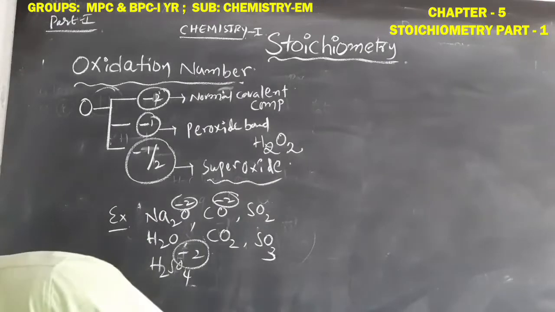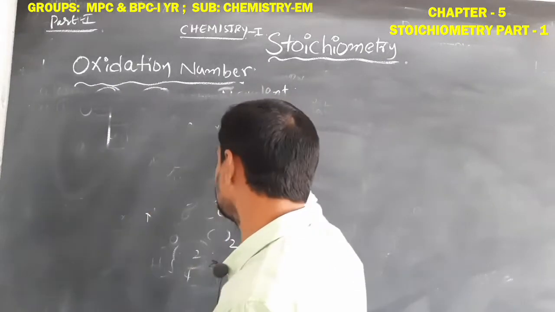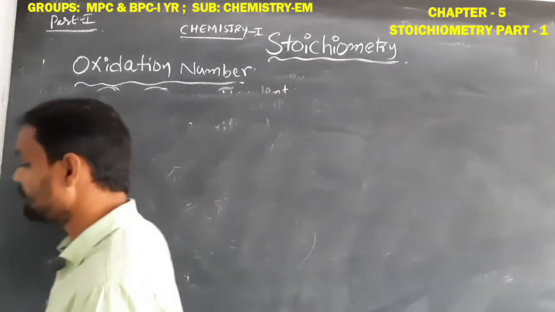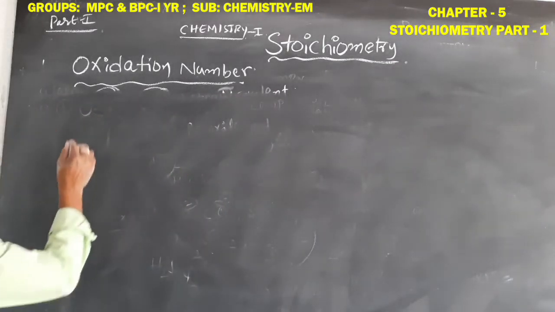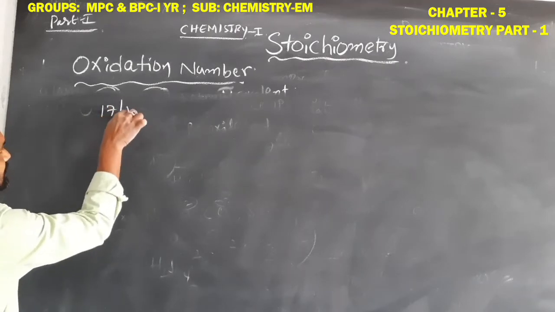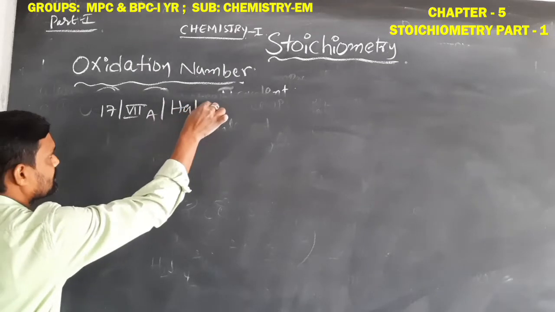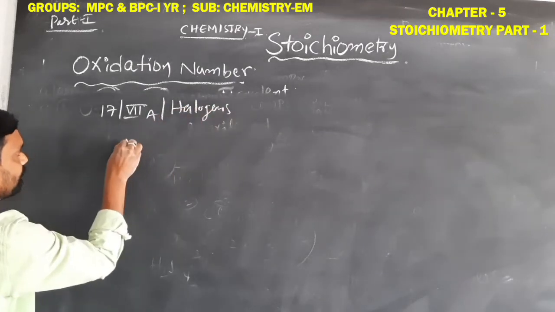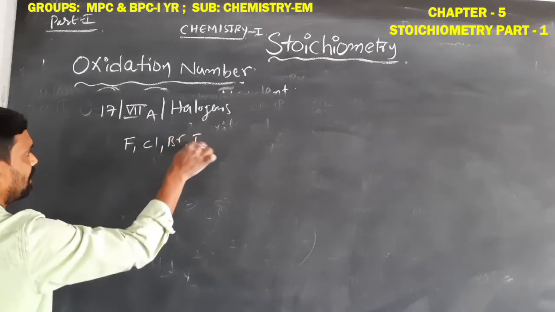Another key point to remember is the halogen atoms. In the periodic table, halogens are the 17th group or 7th A group: fluorine, chlorine, bromine, iodine.